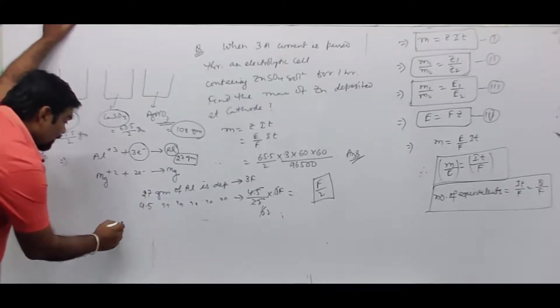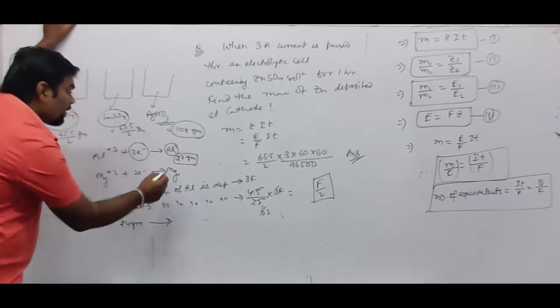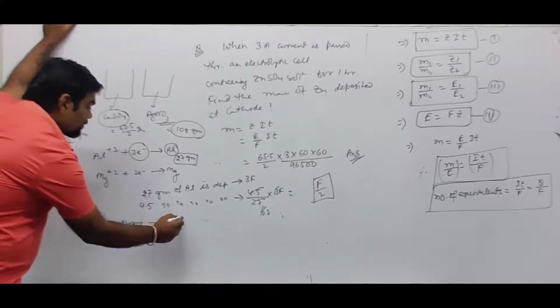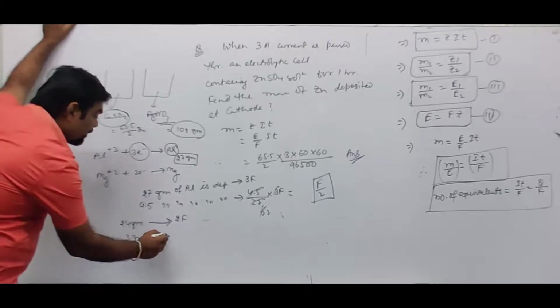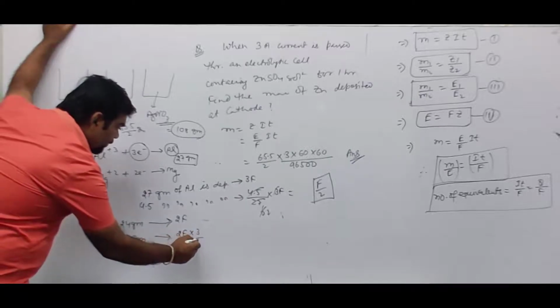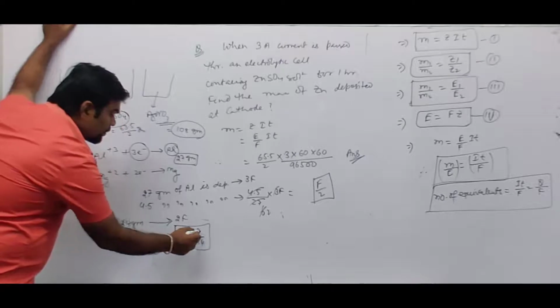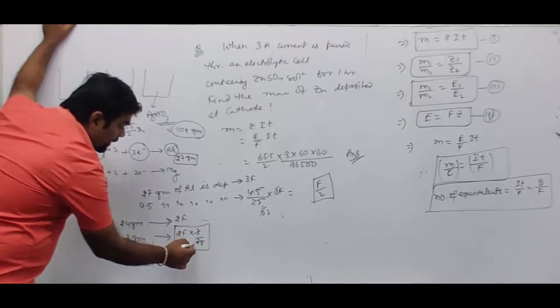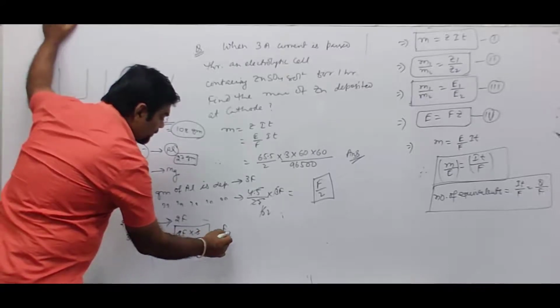Similarly over here, 24 gram of magnesium is being deposited by using 2 Faraday charge. Therefore, 3 gram of magnesium can be deposited by using 2 Faraday into 3 by 24, this much Faraday of charge. So 3 by 24 is 1 by 8, and 2 times 1 by 8 is F by 4.